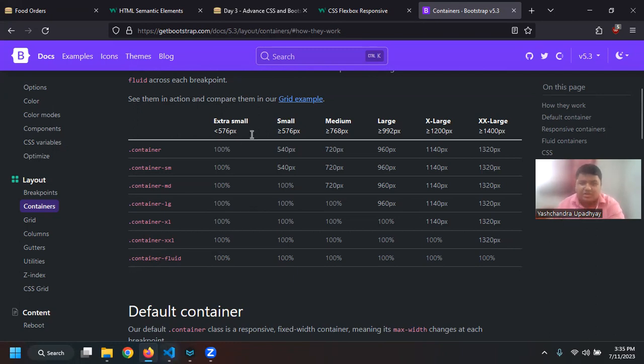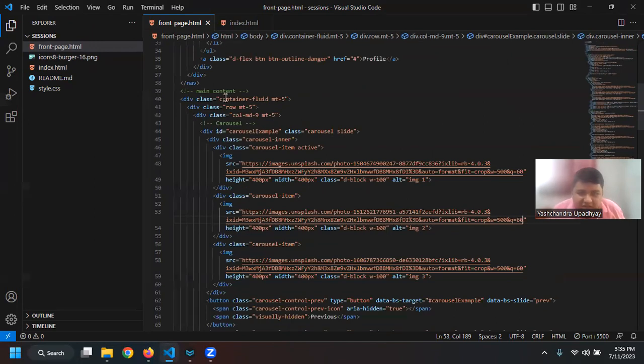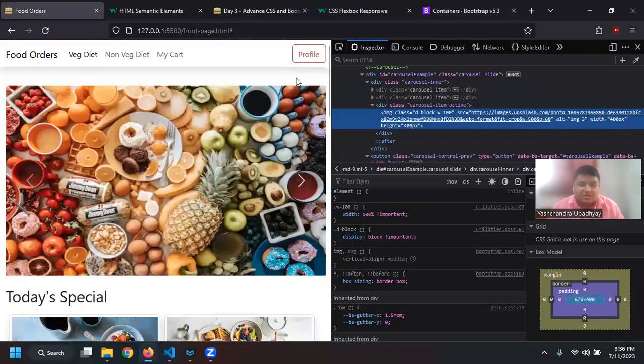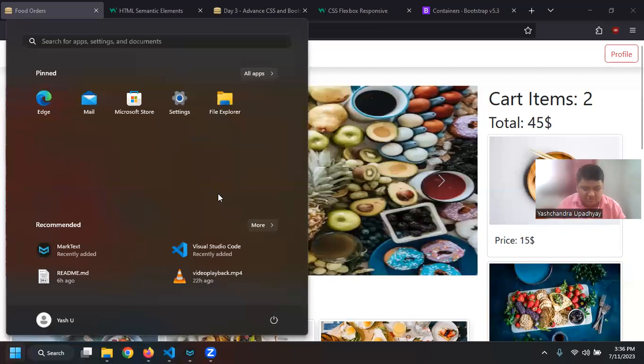So if I go here in the website that we have created, I have used container-fluid with the margin, right? So I will come to it. I have used the class container-fluid. So what it did was, I got a complete div. So basically what I have done is, let me go ahead.